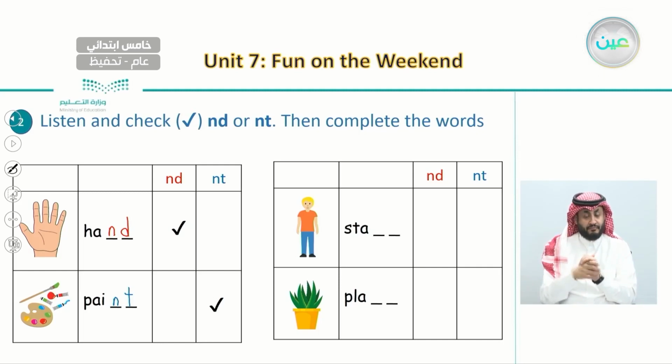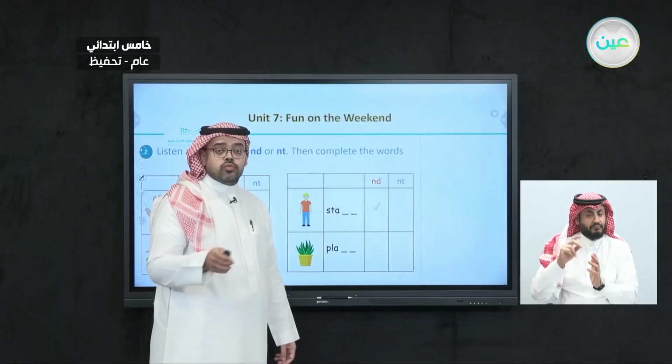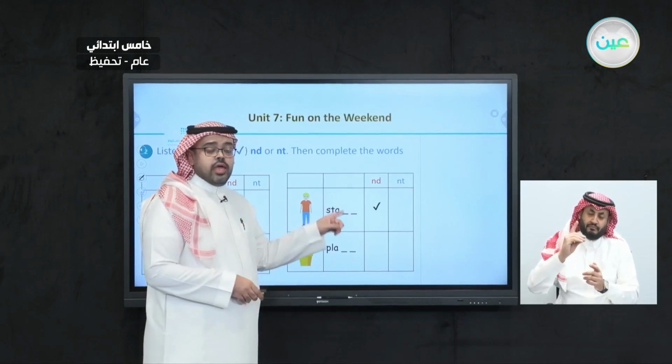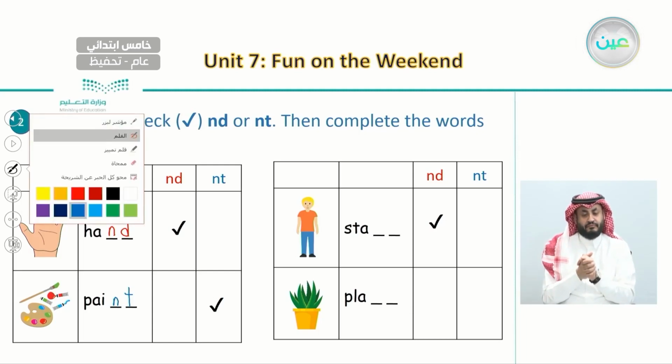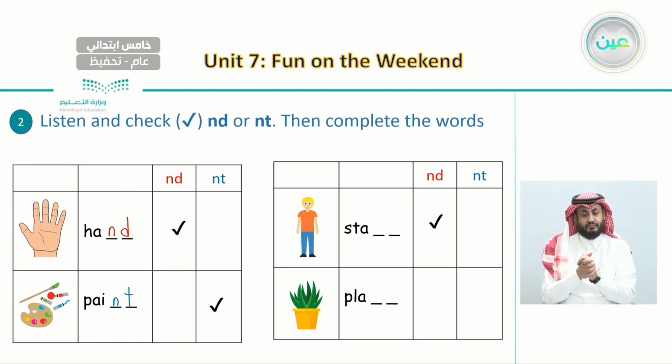Is it ND or NT? Of course, it ends with ND. So here we're going to put a check mark under ND and we're going to complete the word. So here we're going to write down ND. So here we go.